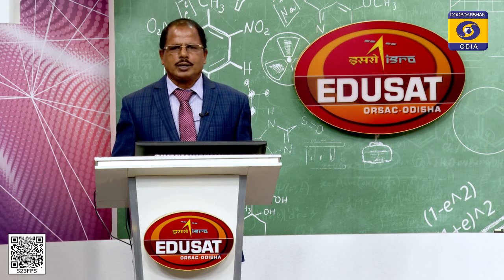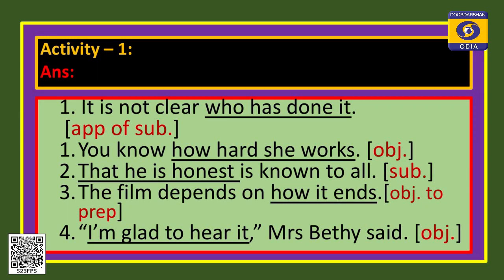So, let us go to the answers. Number 1, it is not clear who has done it. So, my dear students, you just look at the sentence, it is not clear who has done it. Who has done it? This is the underlined part, this is the clause, this is a noun clause and it functions like the position of the subject.